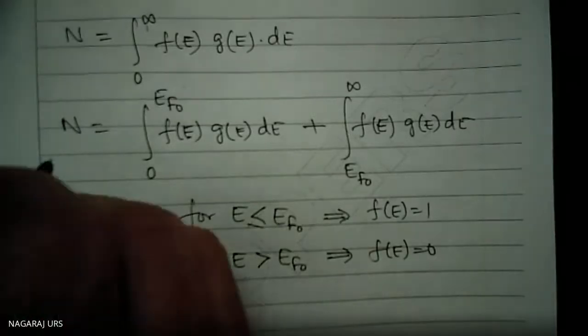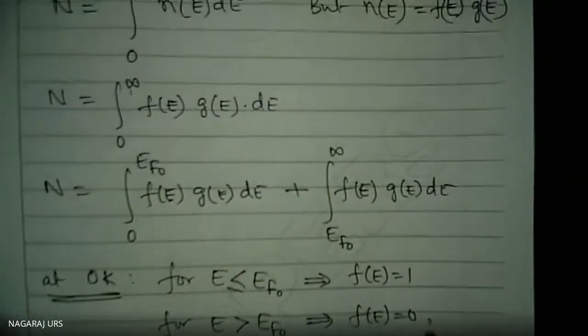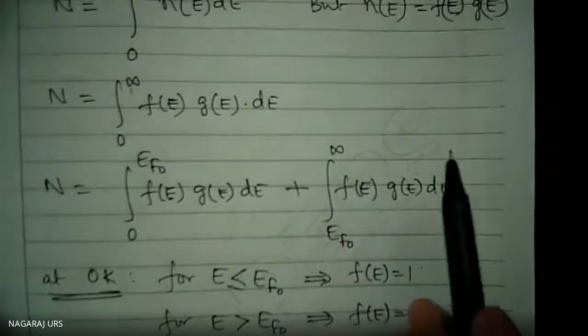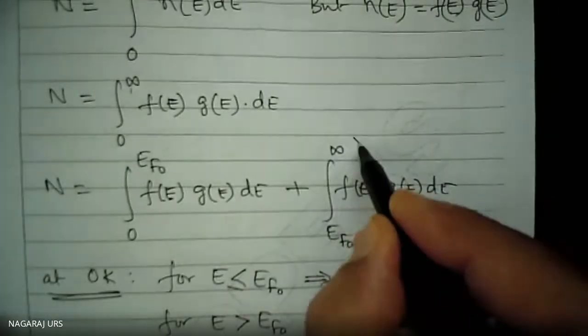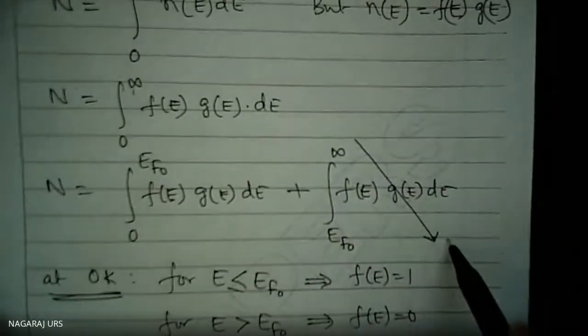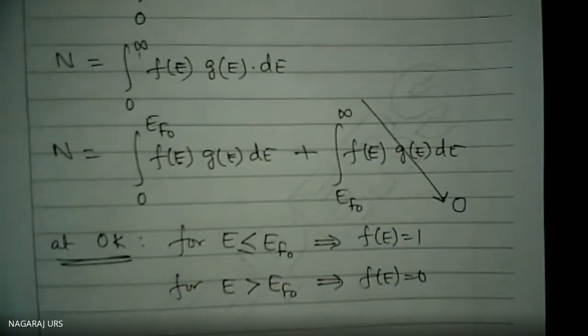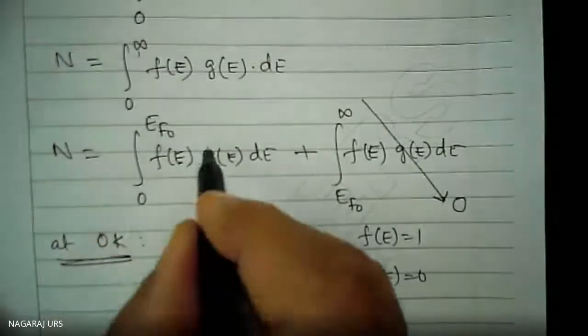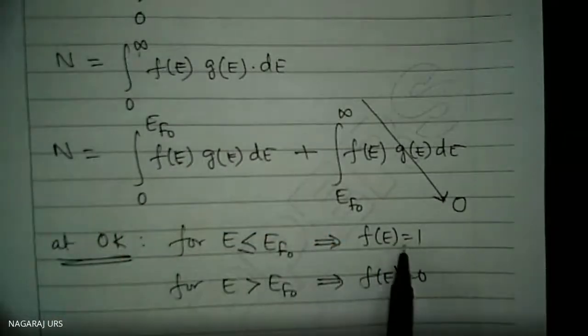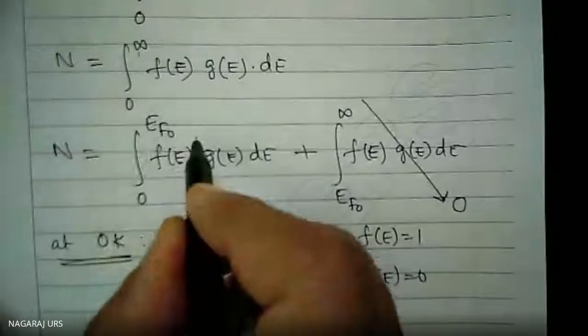Okay. Therefore, this value is equal to how much here? You see that E_F0 to infinity, this value turns out to be 0. But this turns out to be 1, F(E) turns out to be 1.